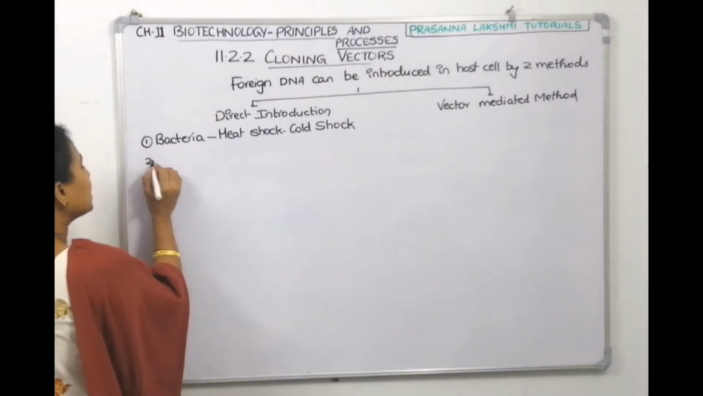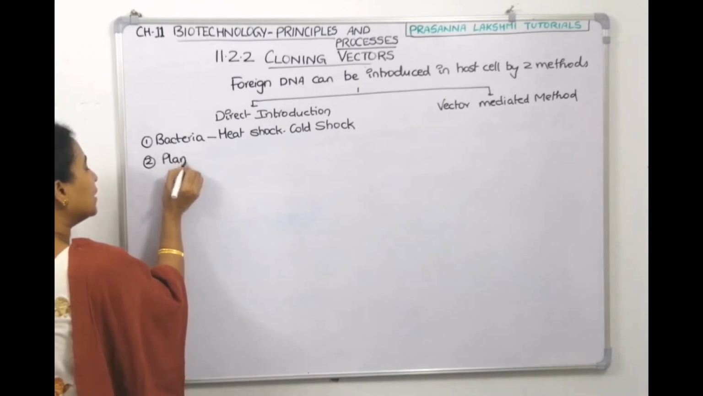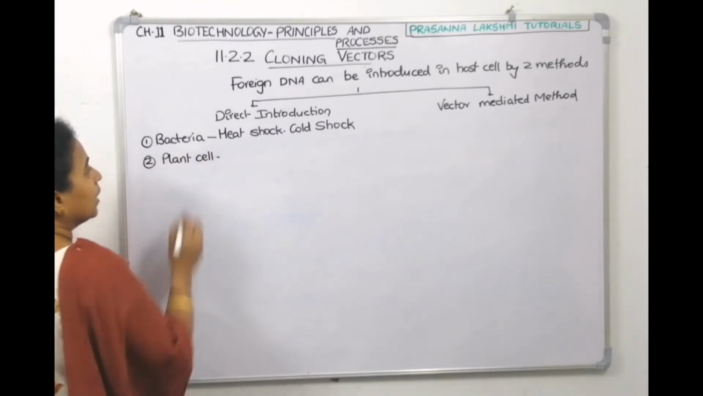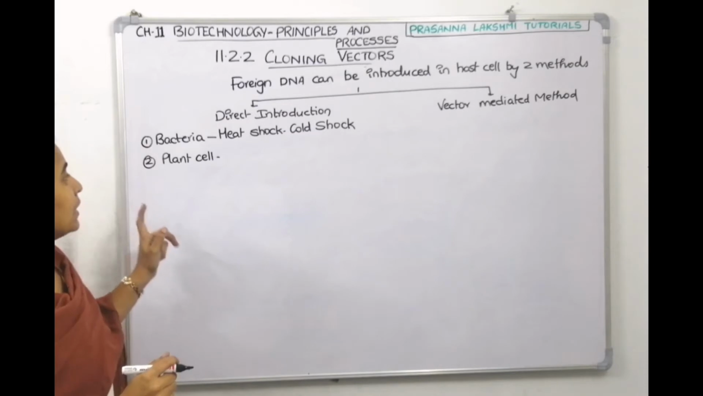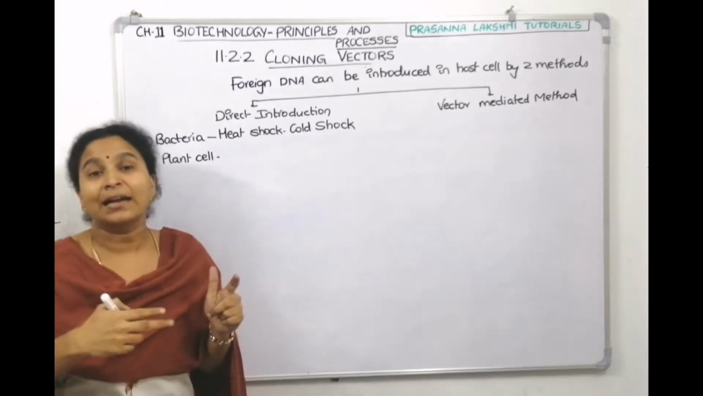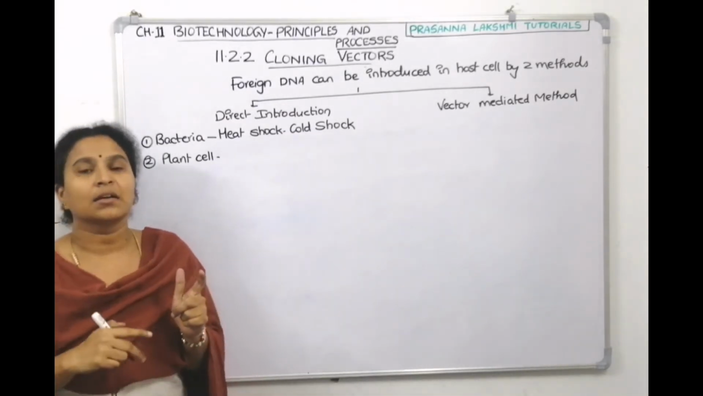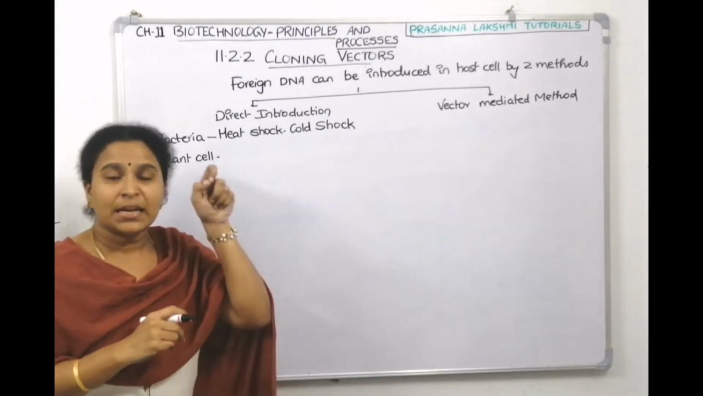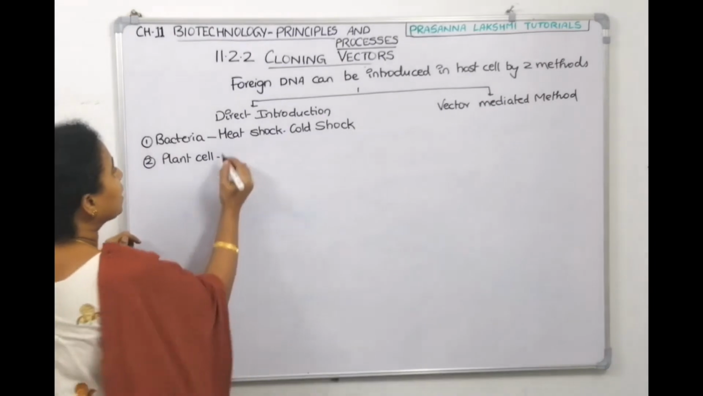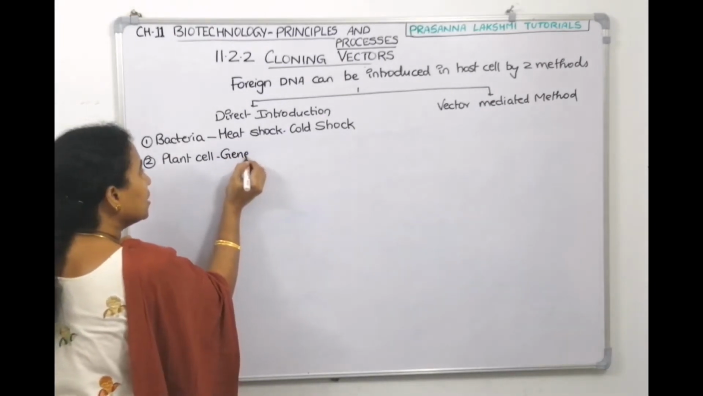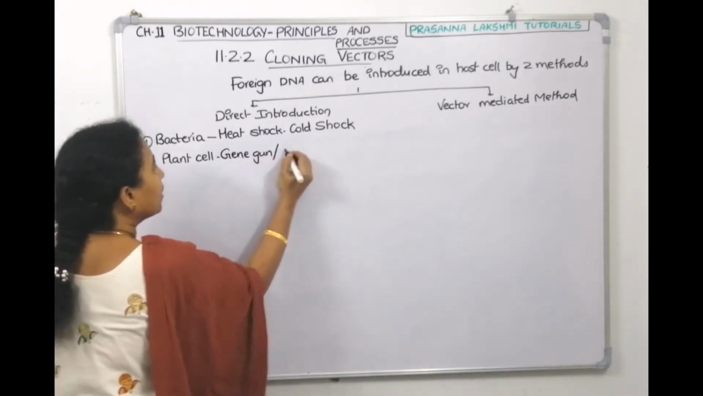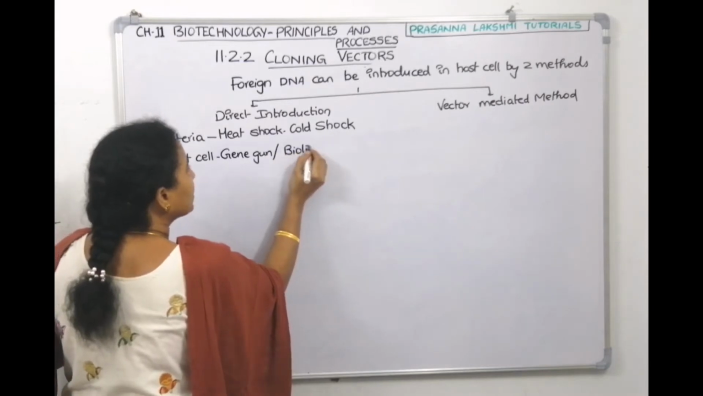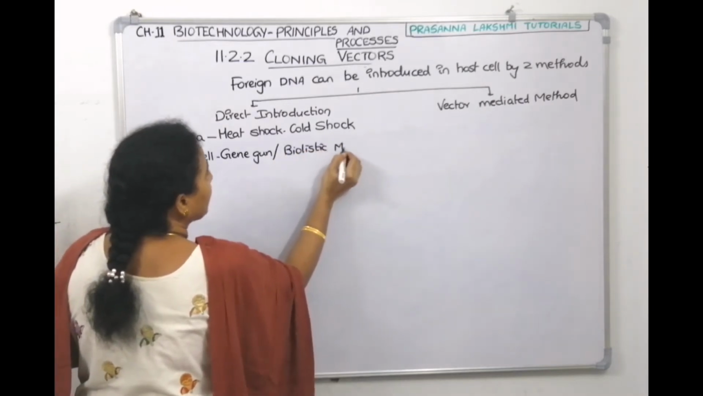Now, if you want to send something into a plant cell directly, what is the method? There is a gun called the gene gun method, which is also called the ballistic method. So the direct introduction of DNA into the plant cell is the gene gun method, or the ballistic method.